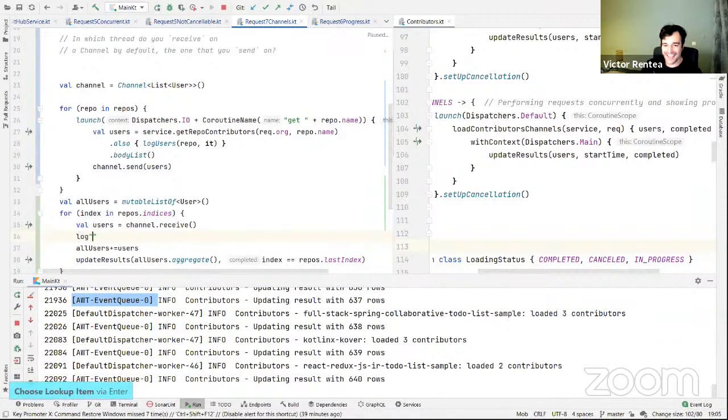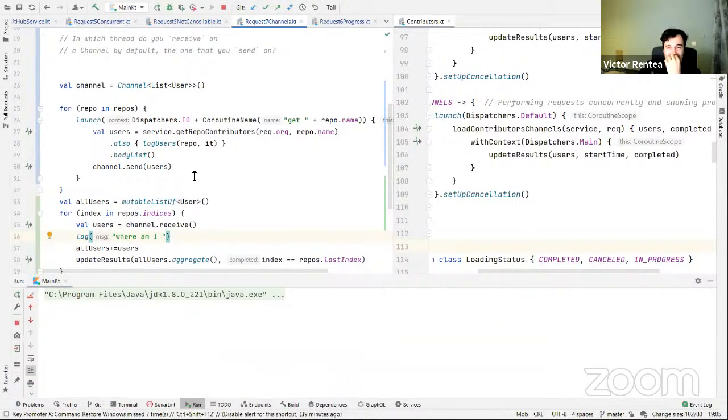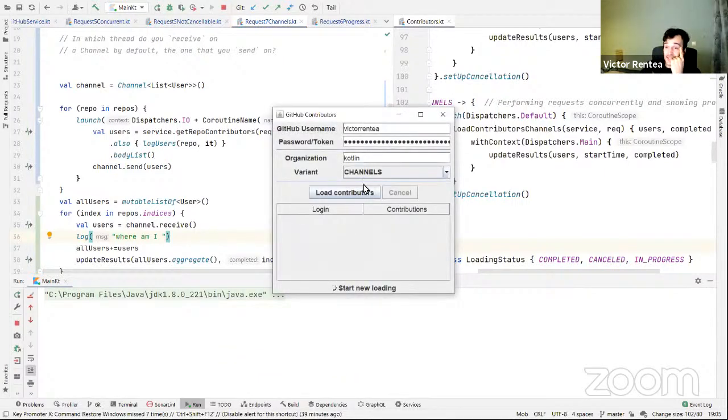Log, where am I? Right? And I will see the results. Print line, exactly. Print line time. I think I should be back on the other queue. It's not necessary.